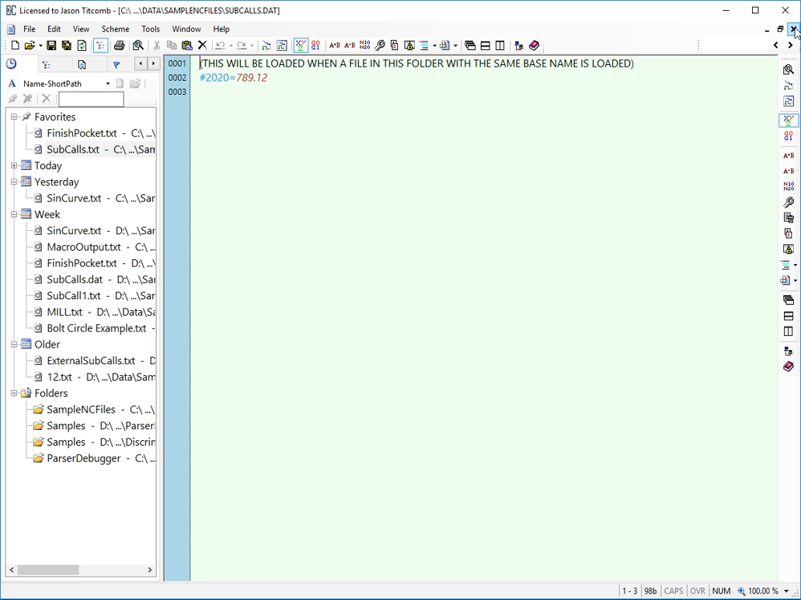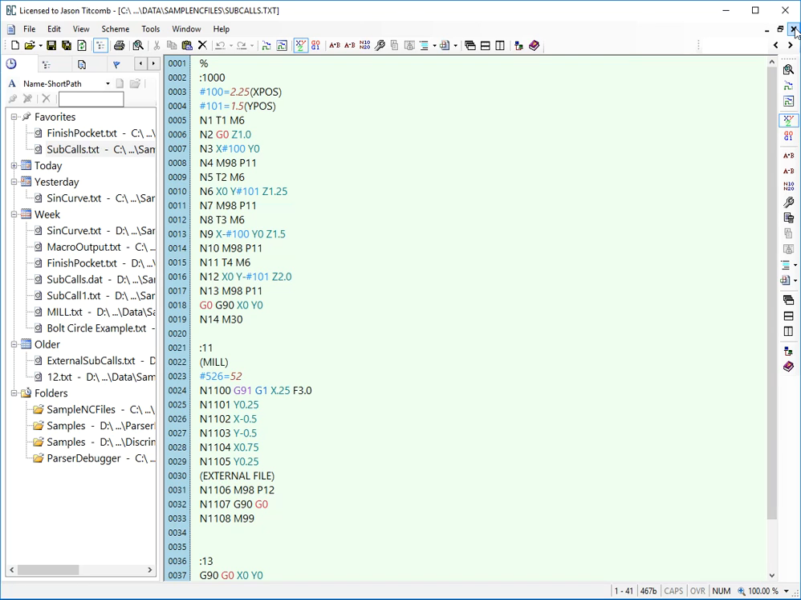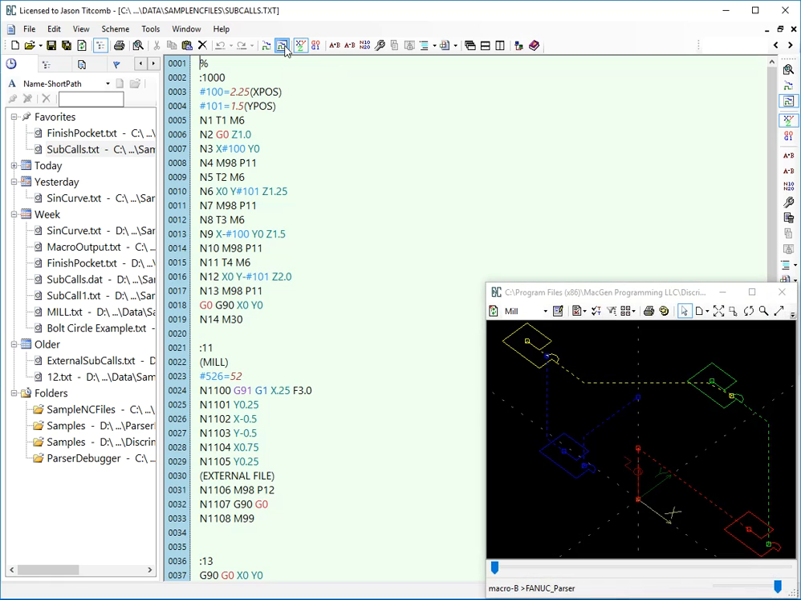Anything in this will be pre-parsed prior to running or parsing and evaluating the file you're editing. This could be used for machine level settings that are always there. When the machine is powered up in the morning, there may be certain variables that are always preset, that kind of thing. And in this case, it's a simple little subcalls into a little sample part.